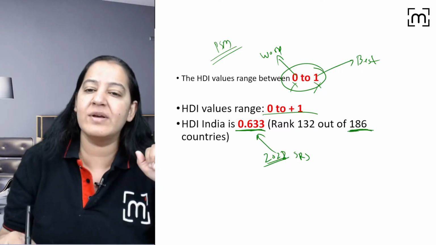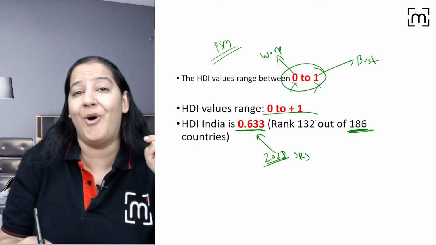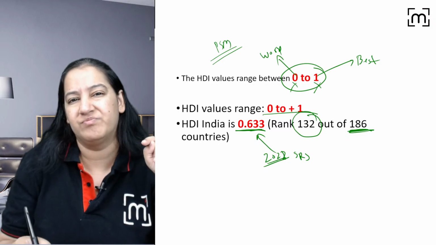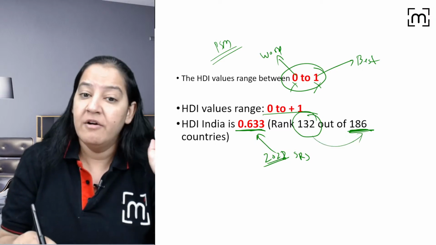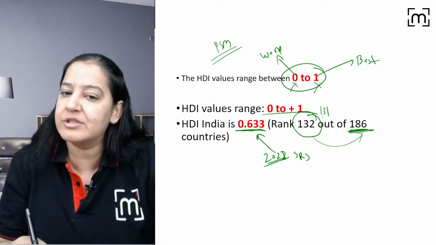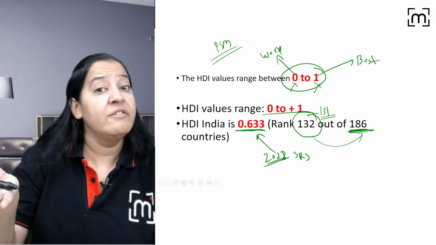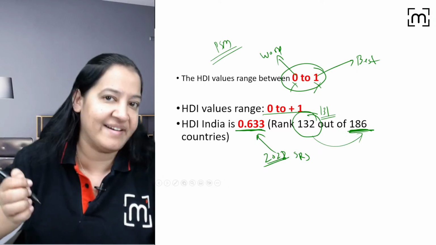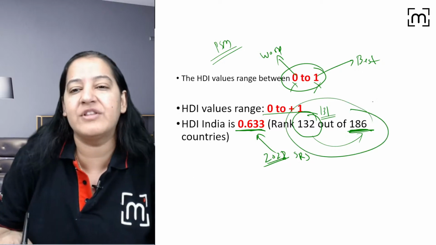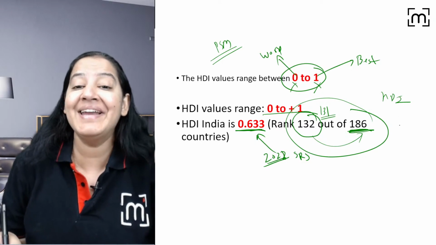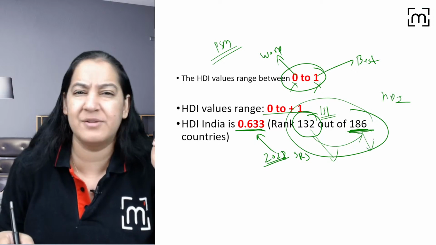In total, we compare 186 countries in the world. So what is the ranking of India? The rank of India is 132. So it's towards the end, and the quality of life in India is not very good. We have 131 countries ahead of us which are living a better quality of life according to HDI. Out of 186 countries, India stands at number 132, which is not very good.